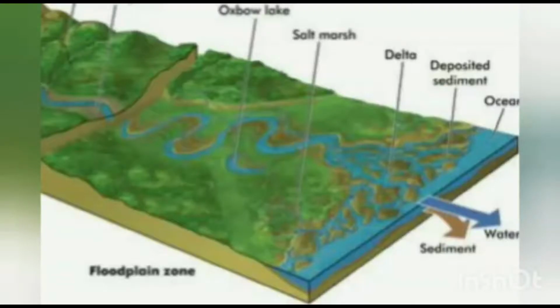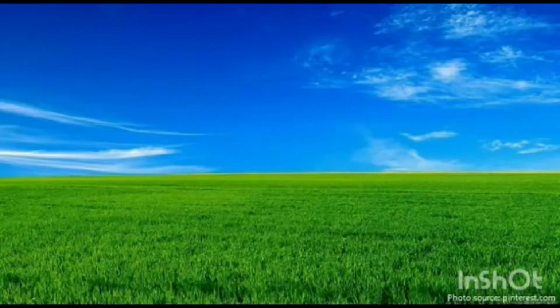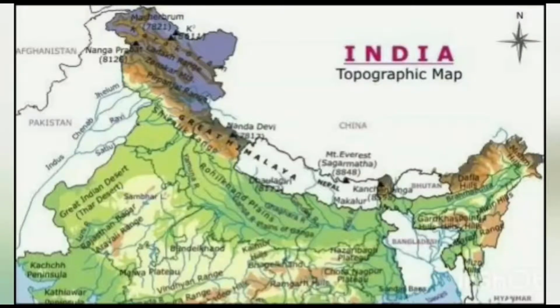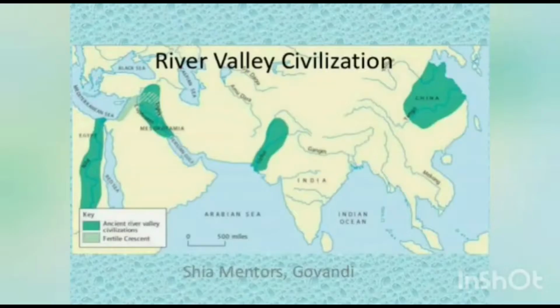Most plains are formed by rivers and their tributaries and distributaries. These plains are used extensively for agriculture due to the availability of water and fertile soil. Plains have been a cradle of civilization from the earliest times.